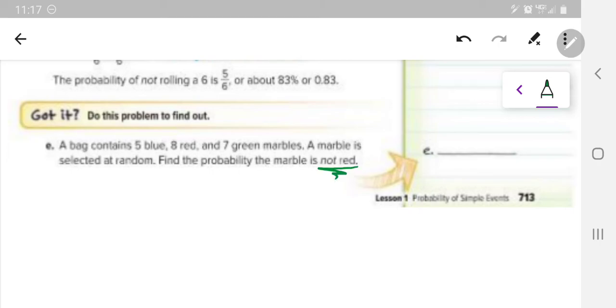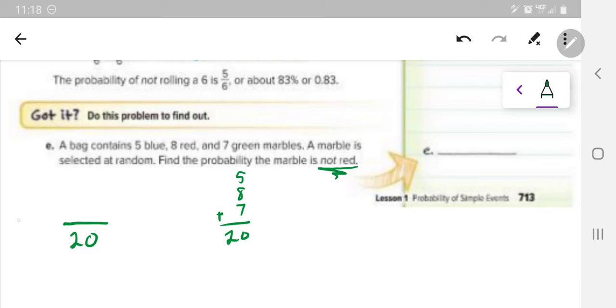All right. So first we have to find the total possible outcomes. In this case, you might think there's 3 outcomes because you can either get blue, red, or green, but we actually have to account for how many of each there are. So to get the total possible outcomes, we have to do 5 plus 8 plus 7. All right, because each of the 5 blue marbles counts as a different possible outcome. All right, so we're going to add those up. That comes to 20. Now we know that the bottom of our fraction is going to be 20.